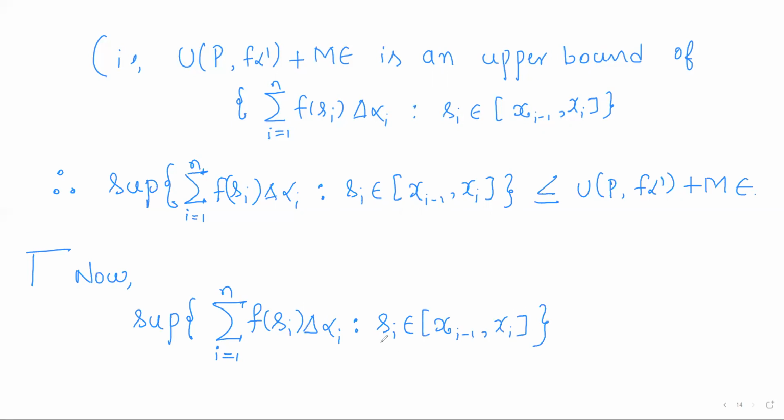So what that means is, for every point si in this closed interval, form this sum and put it in this set. So it is a set of all sums of this form where si varies over the ith subinterval xi minus 1, xi, and we have considered the supremum of this set. Or in simple words, I can write it as the supremum of the terms f of si delta alpha i, i running from 1 to n, where si is varying over xi minus 1, xi, right?